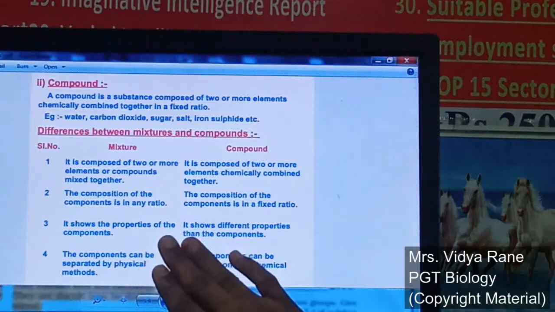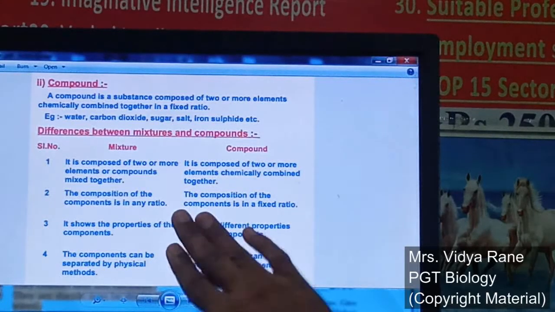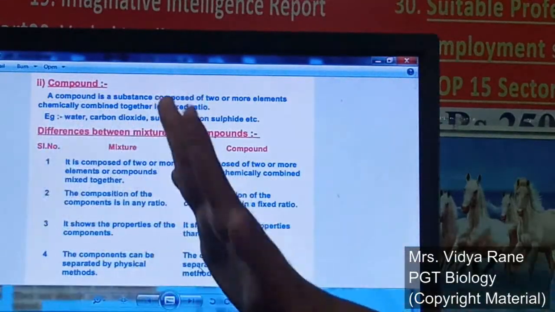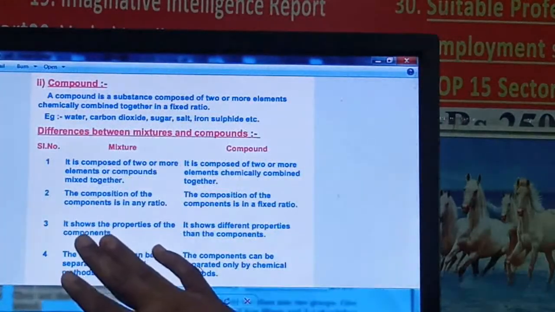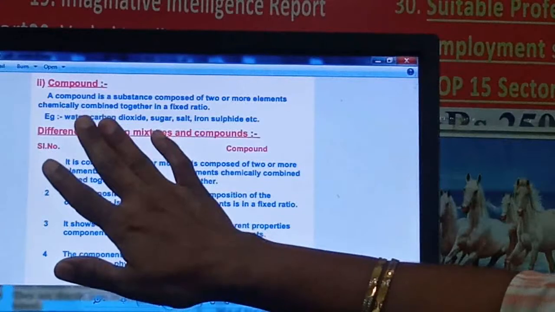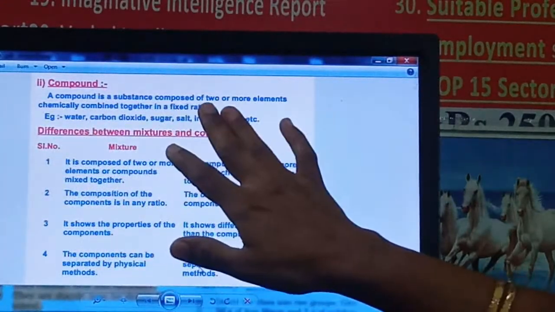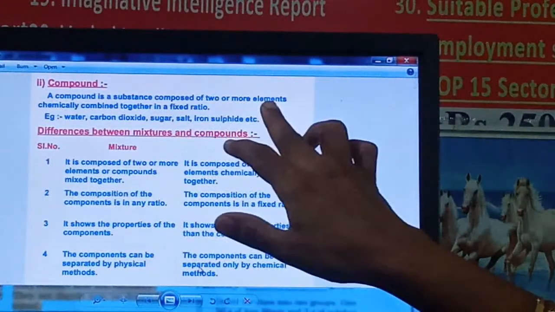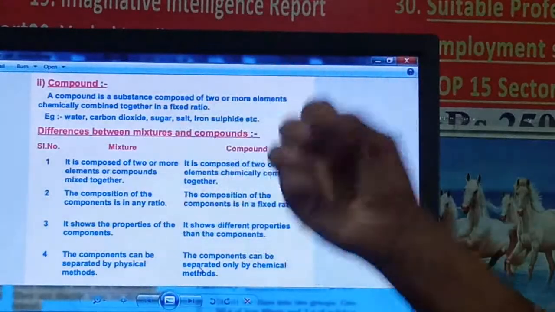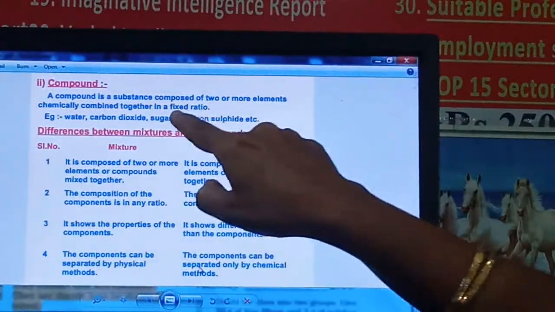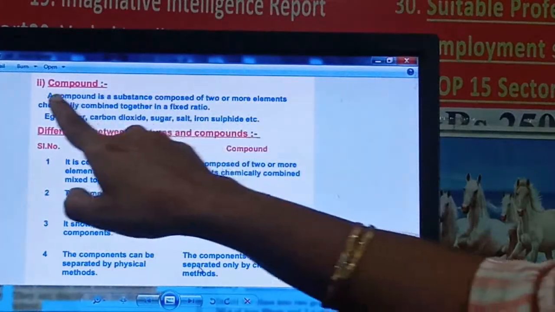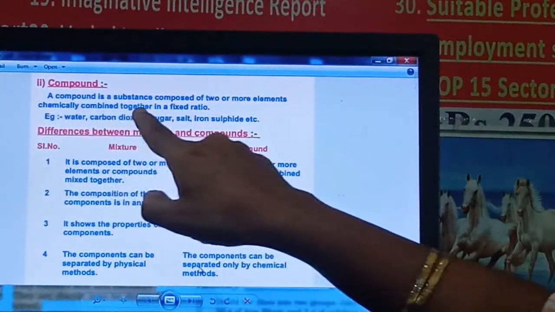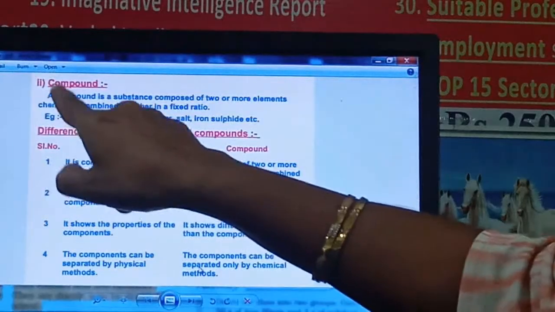And the second point, compound. An element we cannot break down into smaller substances by chemical reaction, but a compound is a substance composed of two or more elements. Two or more elements come together in a fixed ratio, right? Their ratio is fixed and they are chemically combined together to form a compound.